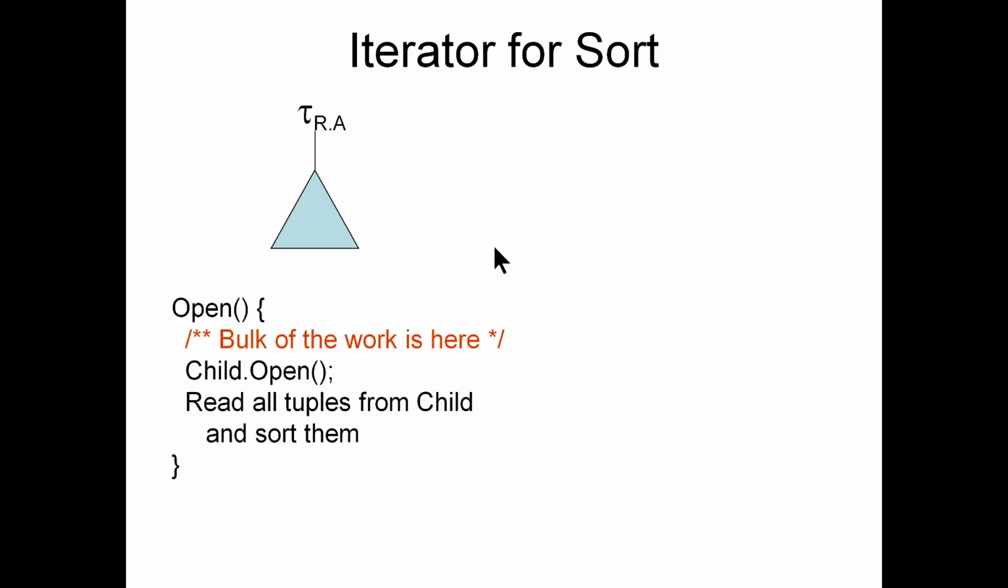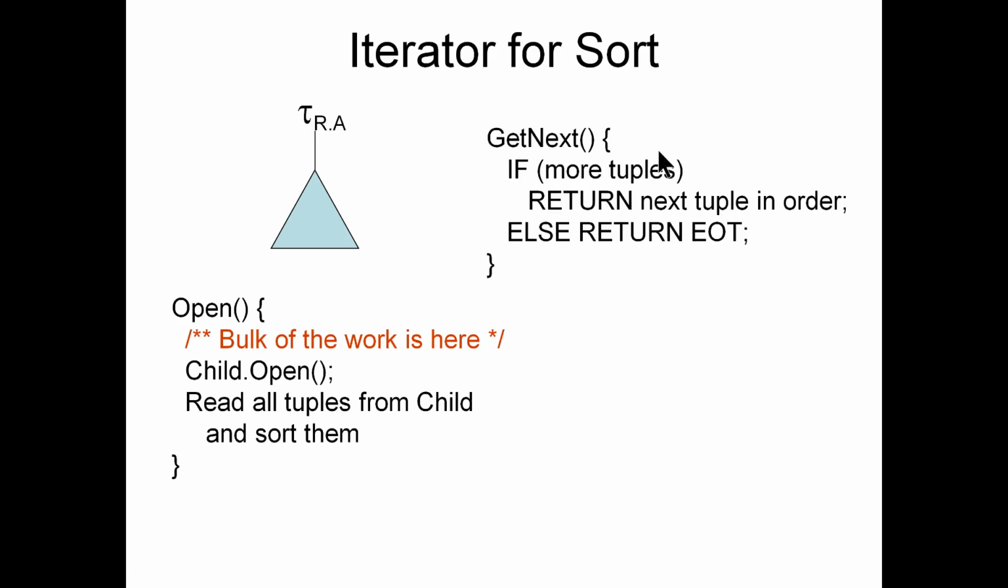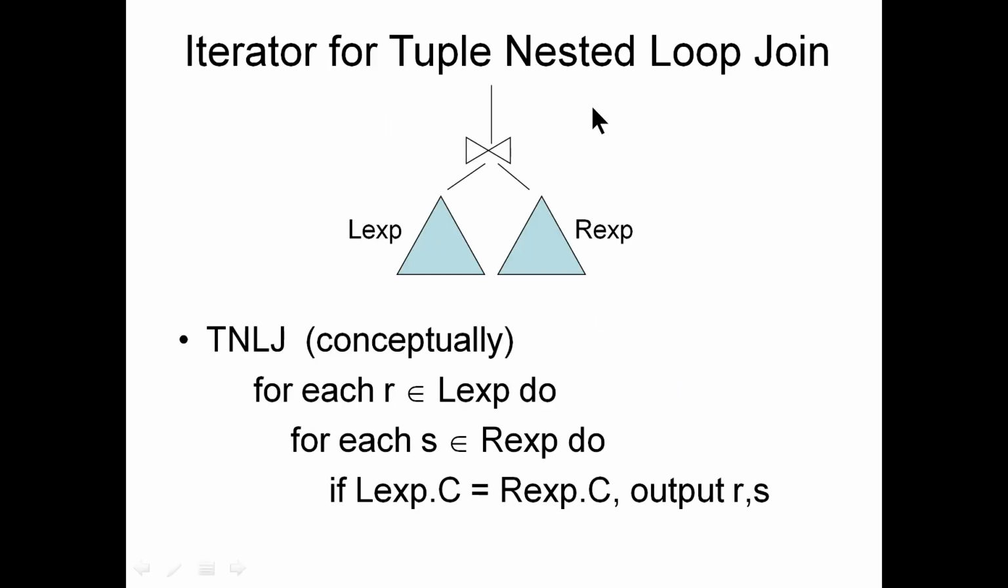So iterator for sort operation looks like this. You open and read all tuples because you have to sort them. So get next, return tuple. If more tuples, then return next tuple in the order and return end of file if it is all end, and finally close. So iterator for tuple nested loop join means you have two loops and then finally there is a natural join. A representation like this.